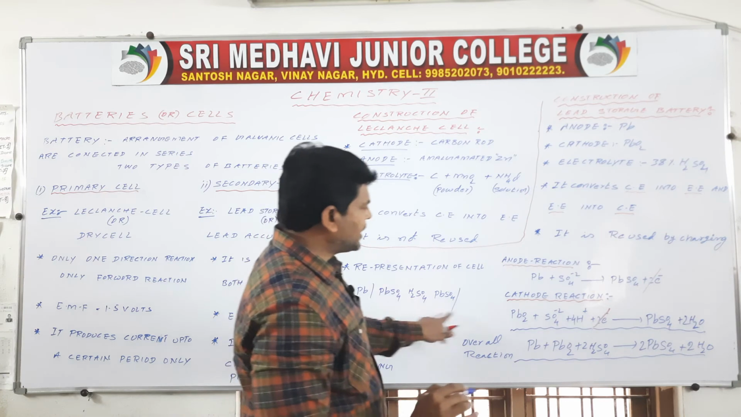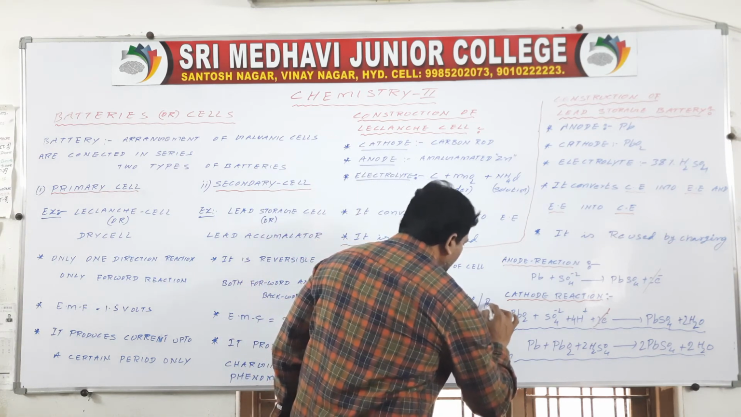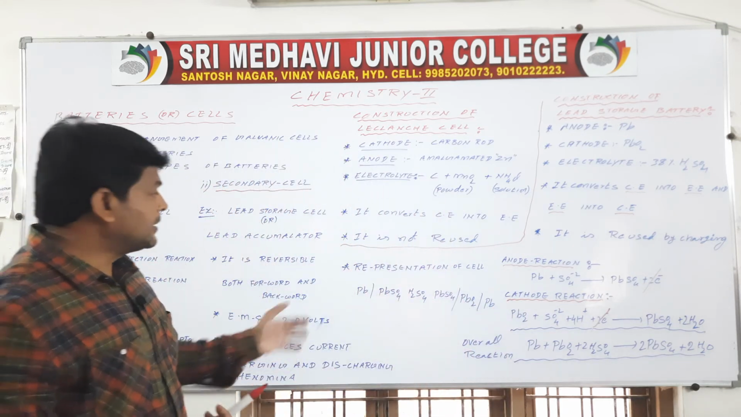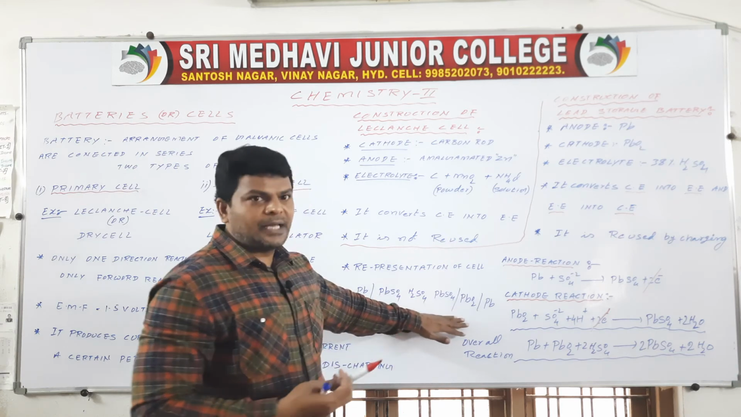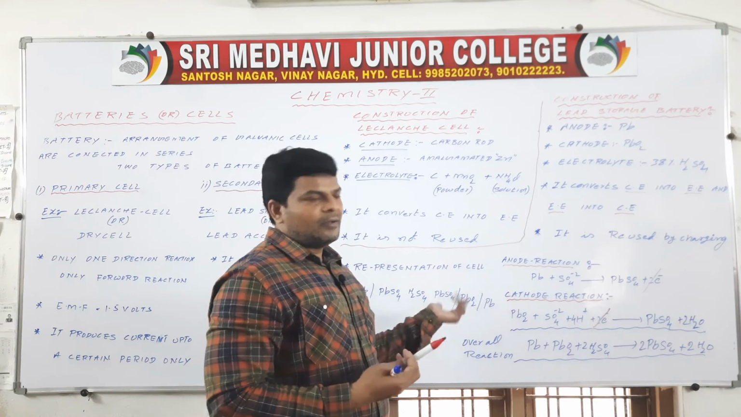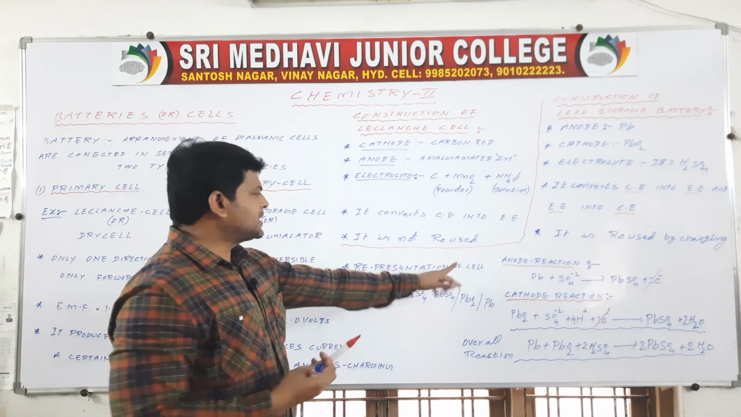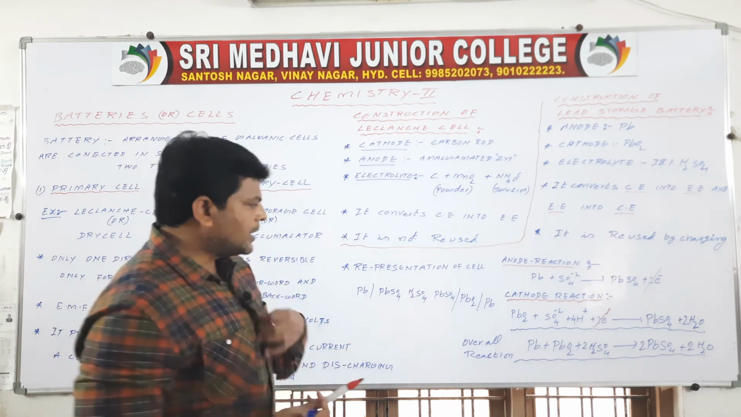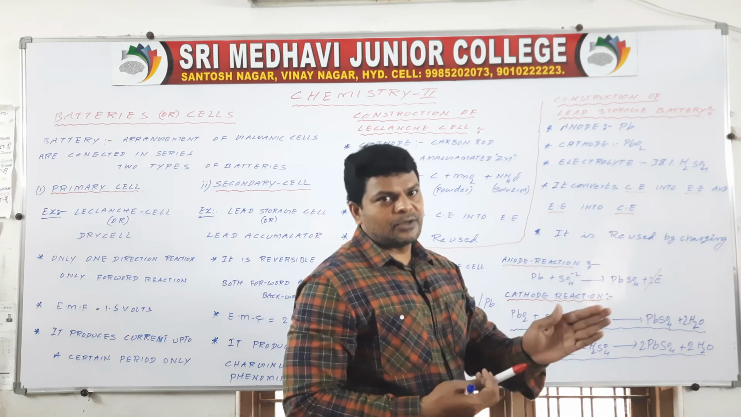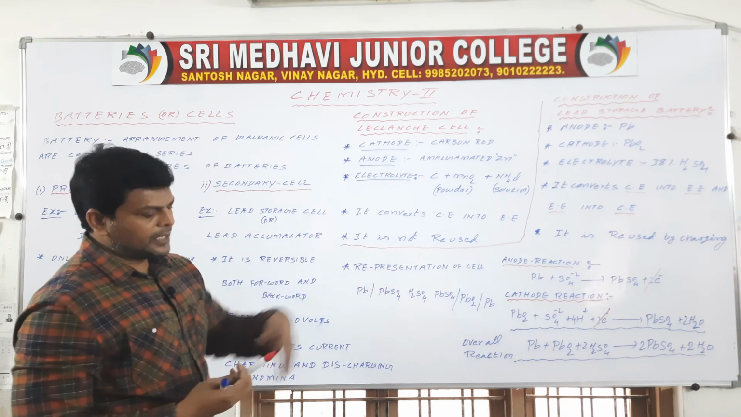So PbSO4 into PbO2 and the electrode. This is the way we may give the cell notation or representation of a cell: Pb, PbSO4, PbO2, Pb. Or with the electrolyte, we may represent it as Pb electrode, PbO2 electrode, H2SO4. Okay, this is the representation of a cell.